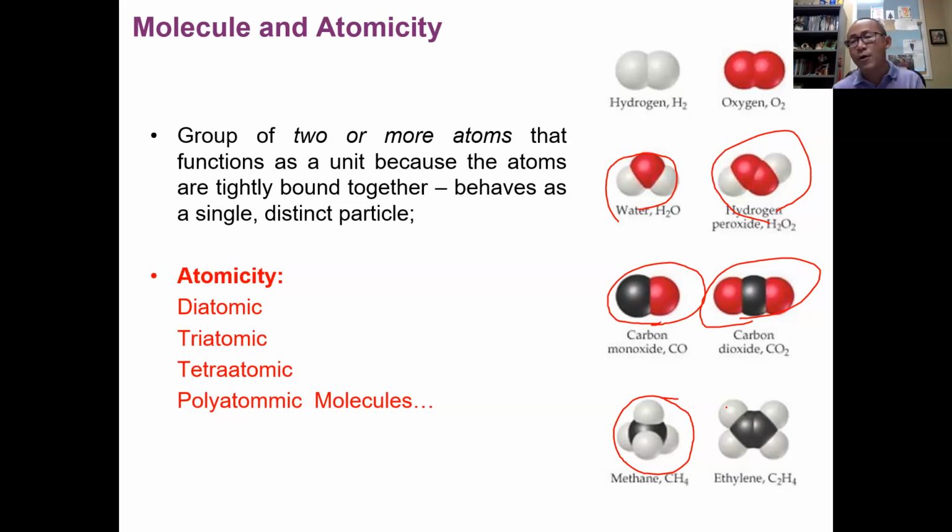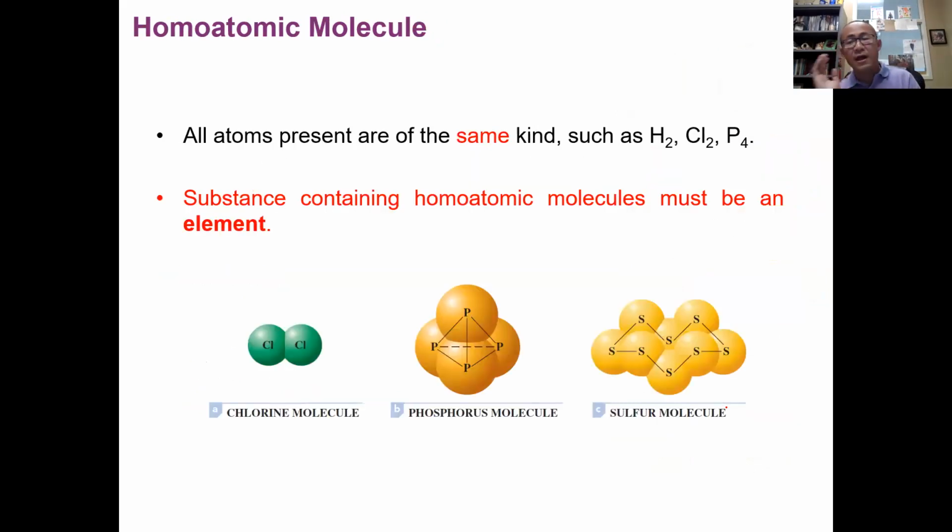It's too many. So based on the number of atoms in the molecule, we name this atomicity: monoatomic for one atom, diatomic, triatomic, tetraatomic, and so on. The concept here is the number of atoms per molecule. But another way of looking at a molecule is to look at the type, or the kind, of atoms in it.